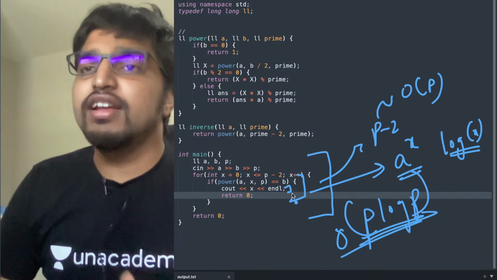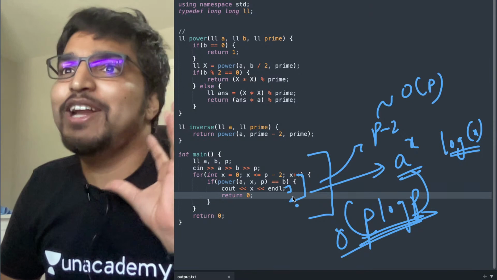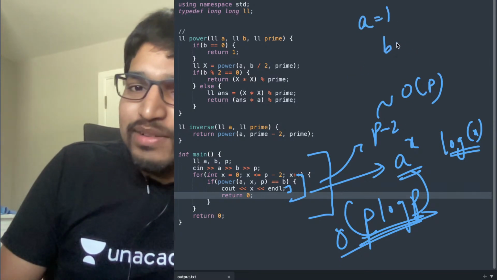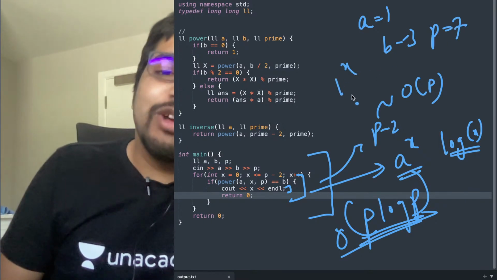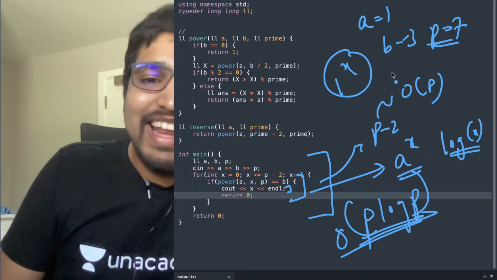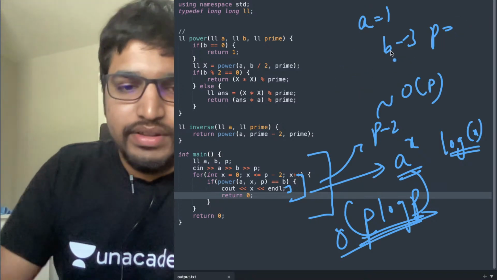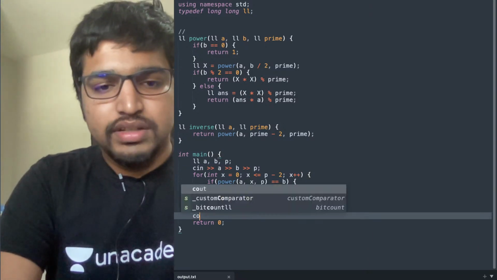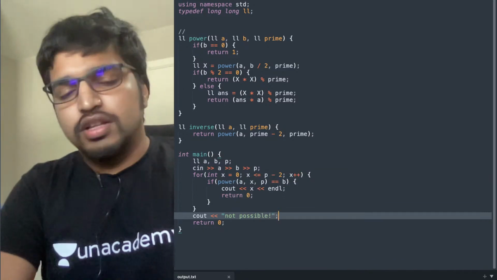But sometimes we might not always get x. For example, if a equals 1 and b equals 3 and p equals 7, 1^x is always going to be 1 modulo p. It can never be 3. So there are some cases in which it's not possible. So just write return if it comes out, not possible. Straightforward.